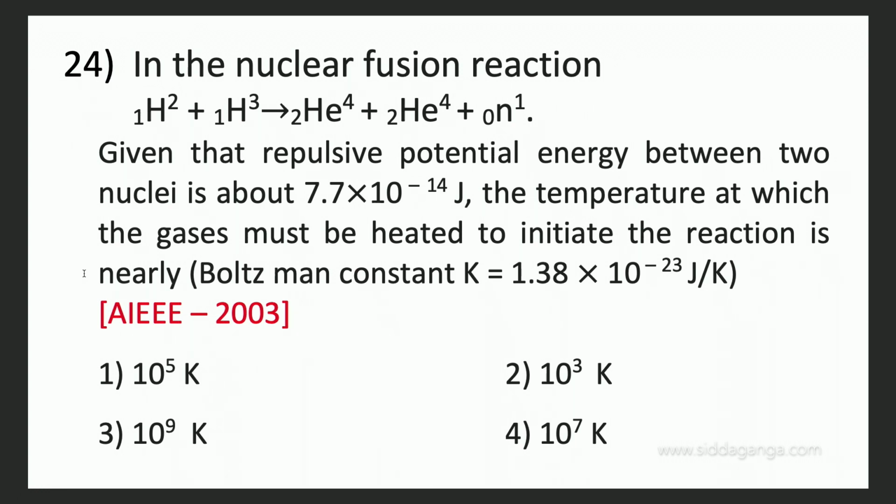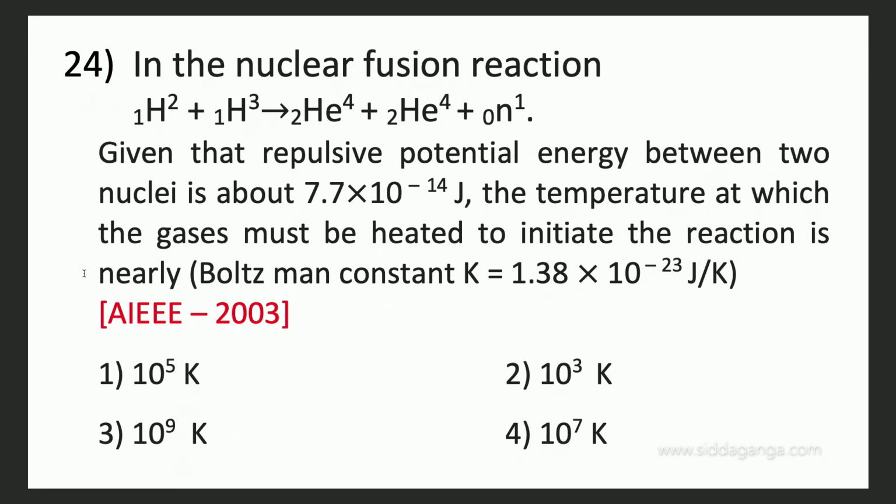In the nuclear fusion reaction, they have given that the repulsive potential energy between the nuclei is about 7.7 into 10 power minus 14 joules.